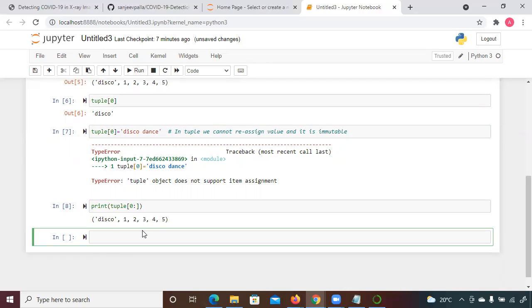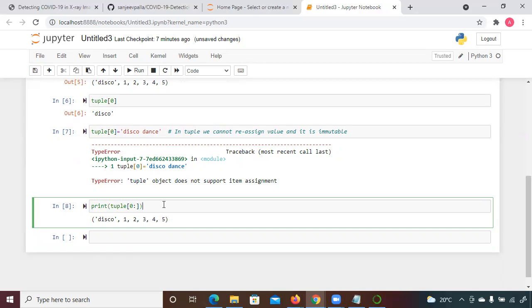When you want to get elements starting from index 0 to all, you just have to take 0 colon and you don't have to specify the end. It means that it will access all the elements, or you can say it will print all elements from index 0 till the end. Are you getting it?